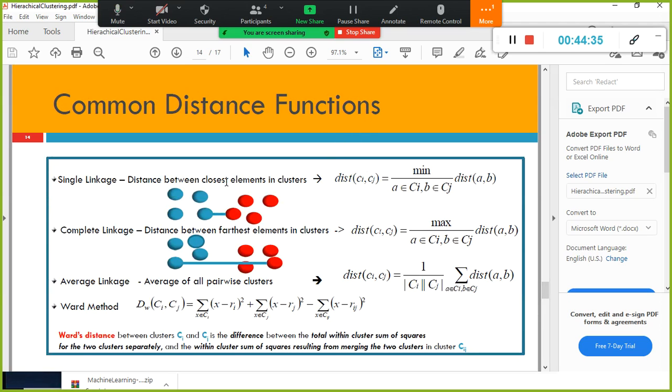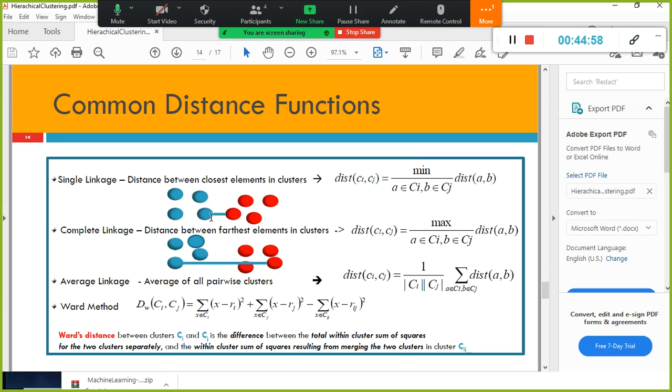Single linkage is the distance between the closest elements in clusters. Look here, this is one cluster, this is another cluster.